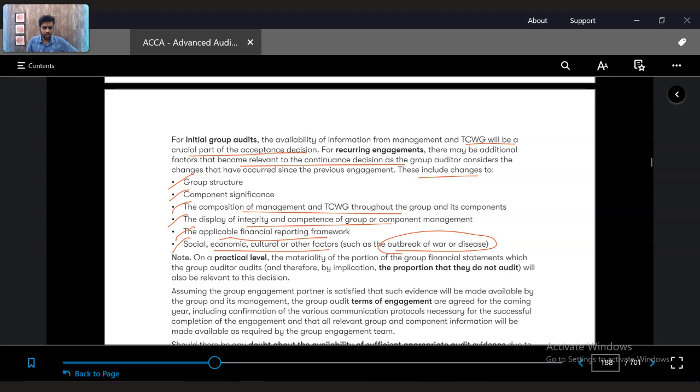Because as I told you, the moment you accept a client, you are exposed to a risk, audit risk. So if there are factors which have changed for the particular audit compared to last year, then the question is whether you want to continue with the client. Okay, the group structure changed, so now it's high risk, I don't want to continue. The management has questions of integrity, I don't want to continue. I don't want to risk my part. So those kinds of things will have to be considered by the partner.